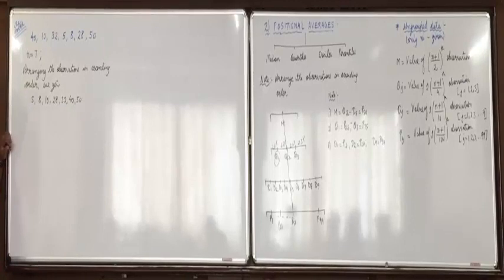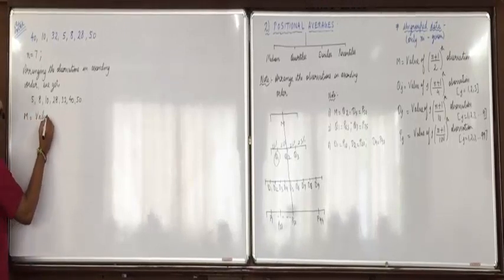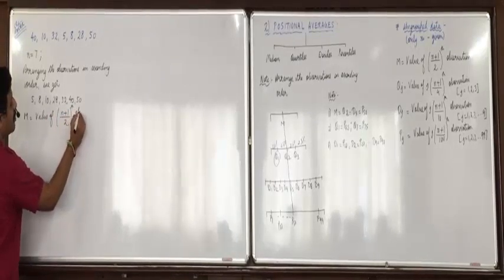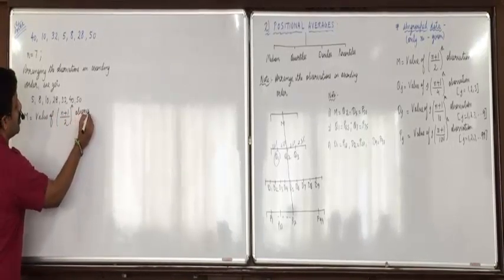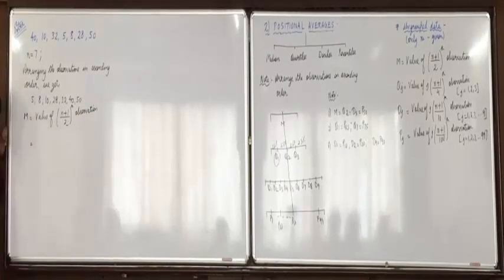All of you are clear with this? Ascending order. Now median is to be obtained, so median equals value of (n plus 1) upon 2th observation. Observation should not become obs. Okay?